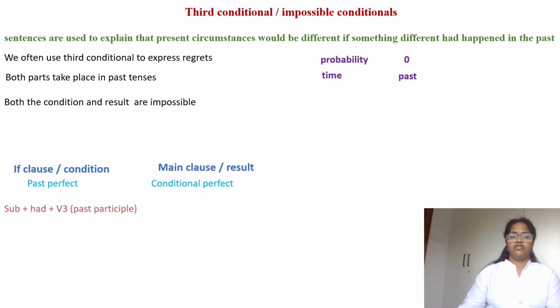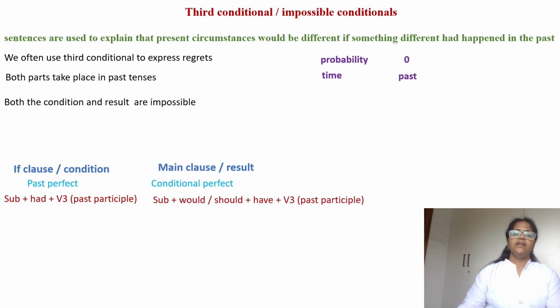Past perfect structure is subject plus had plus V3, that is past participle form of a verb. And conditional perfect structure is subject plus would or should plus have plus V3, that is past participle form of a verb.